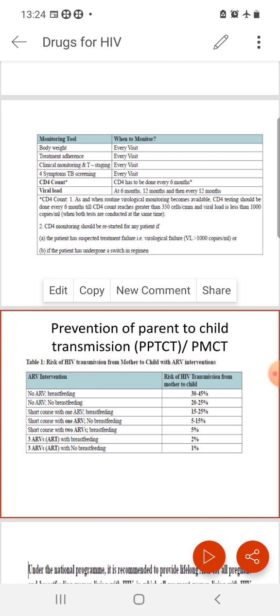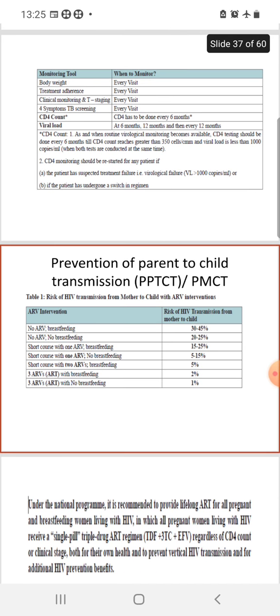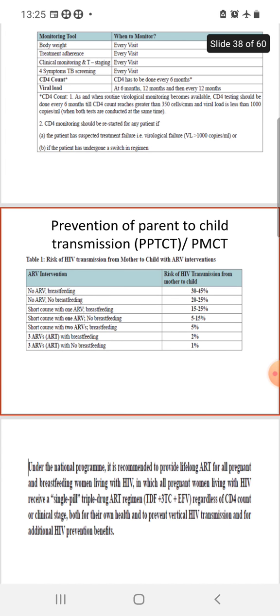So what is treatment failure? If the viral load is more than 1000 copies per ml, or if the patient has undergone a switch in the regime, or if the treatment is changed due to any reason, maybe due to drug toxicity or poor adherence, etc. And prevention of parent to child transmission.